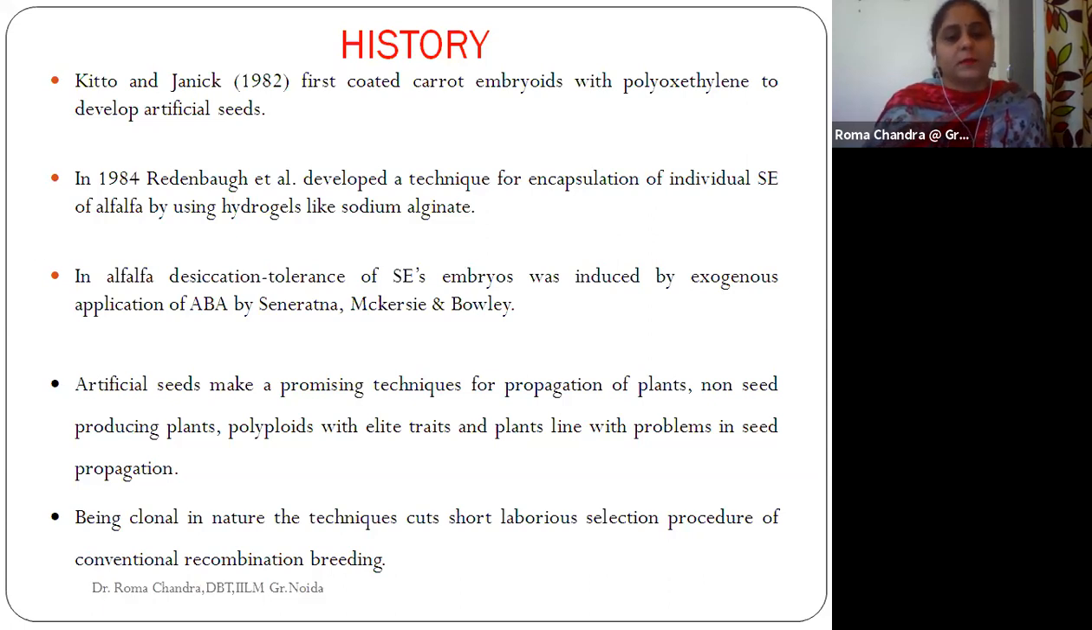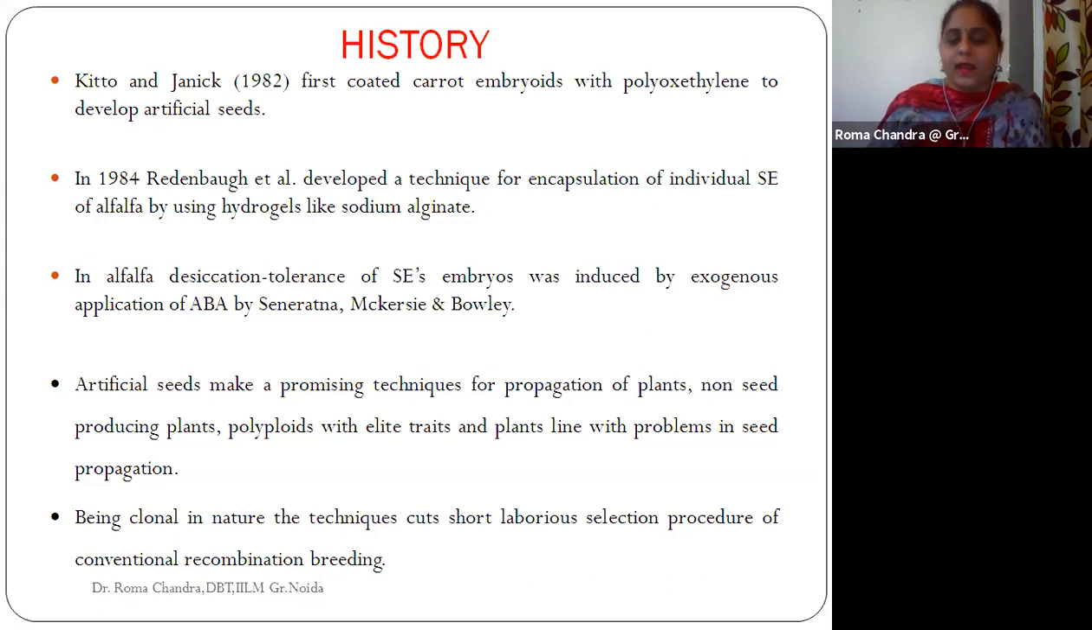Okay, so the role was also being discovered back in 1984 only, and these three were the scientists: Seneretna, McCarthy, and Bowley. Later on, the concept of artificial seeds came into existence, and it was considered to be one of the famous techniques because it was being used for the propagation of plants. We can grow various plants, and for plants which were not able to produce any seeds, we can take the help of these artificial seeds to produce these polyploids with the elite traits as well.